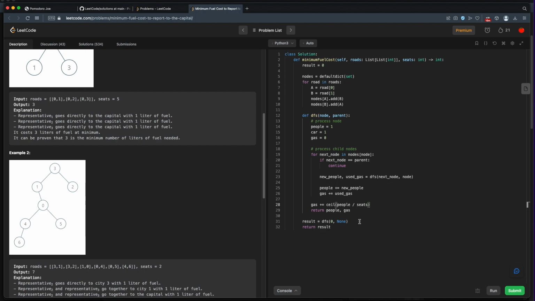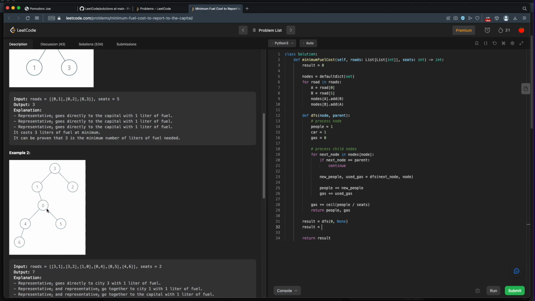Now the only problem that I see here is at the end, when we get to our 0 node. Unfortunately, because we're adding this in at the end, when we return our 0 node, we'll also add all of the people that it gathered. It's kind of like this circular loop where the 0 node people are all traveling back to 0 node because we've added this gas. So for each one of these nodes, we're saying this is how much gas it took to get from this node to the next node up the chain.